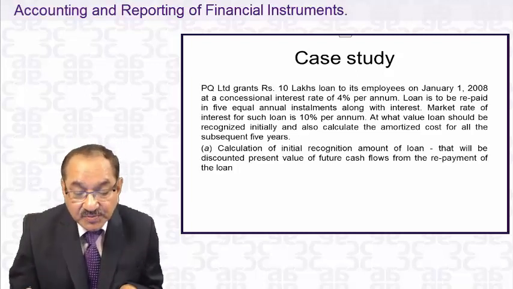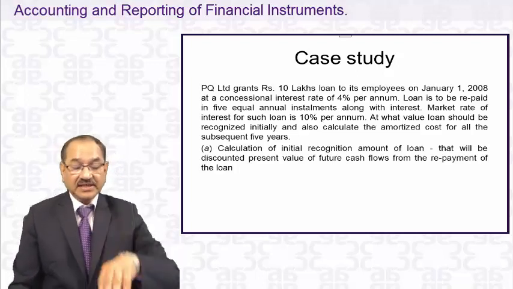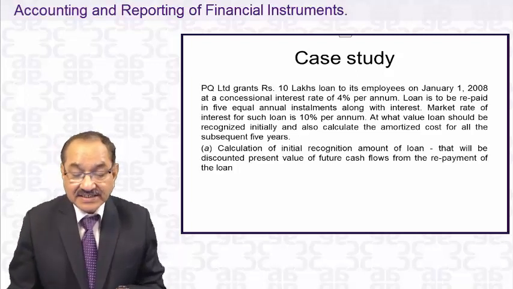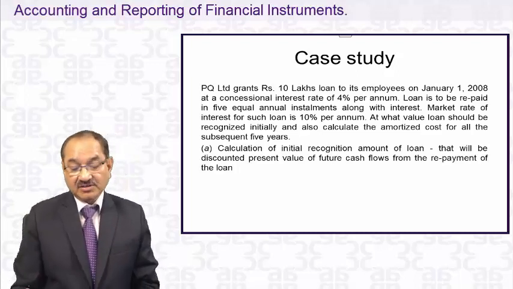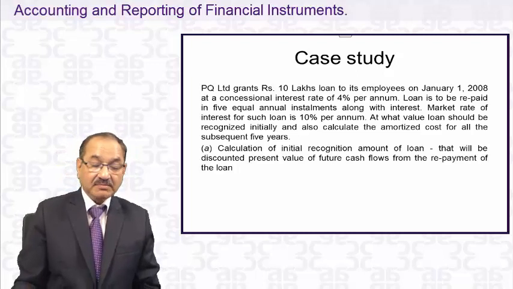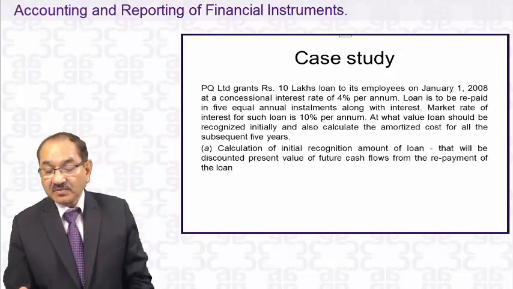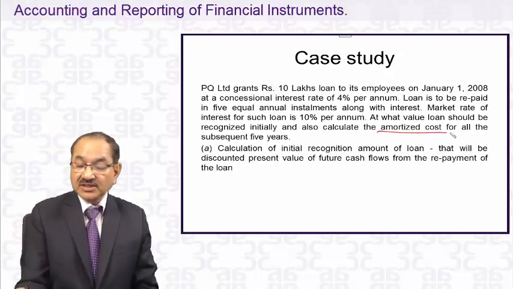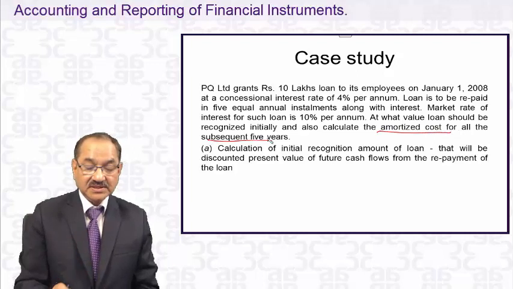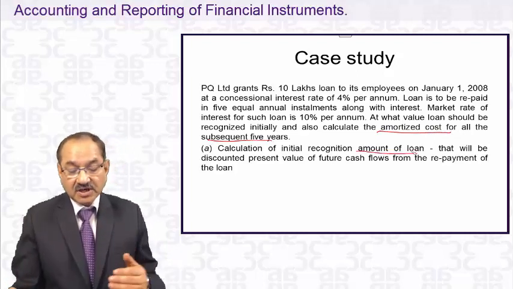PQ Limited grants rupees 10 lakhs loan to its employees on 1st January 2008 at a concession rate of 4% per annum. Loan is to be repaid in 5 equal annual installments along with the interest. Market rate of interest for such loan is 10% per annum. At what value should the loan be recognized initially, and also calculate the amortized cost for all the subsequent 5 years. Calculation of initial recognition of the amount of loan will be discounted.